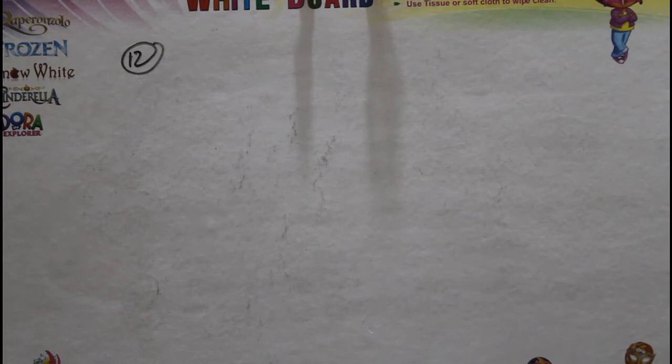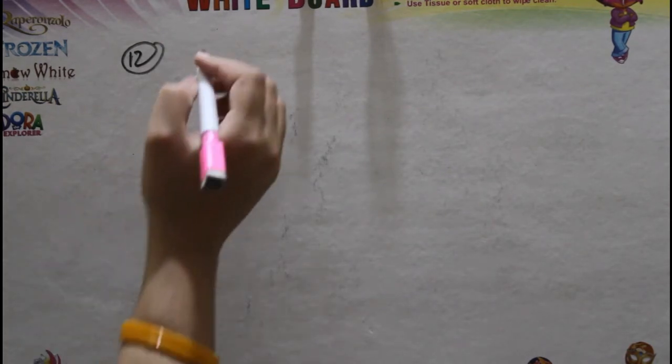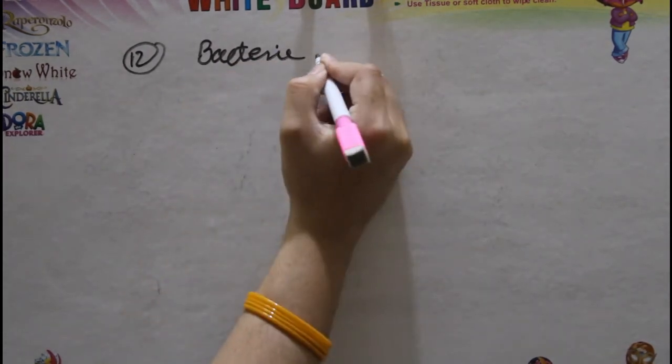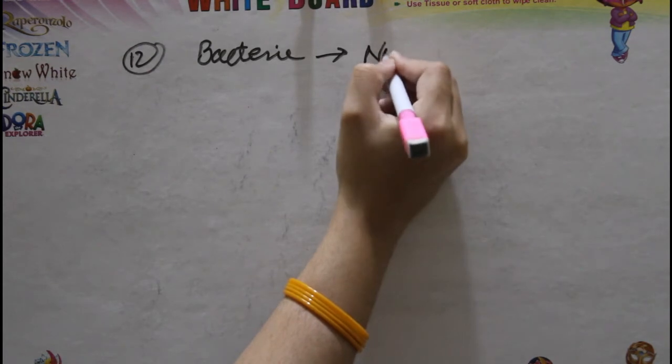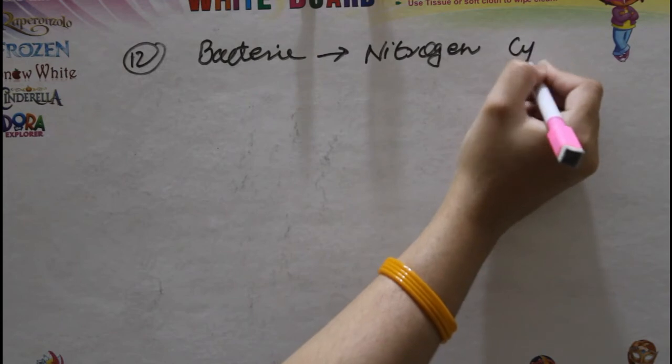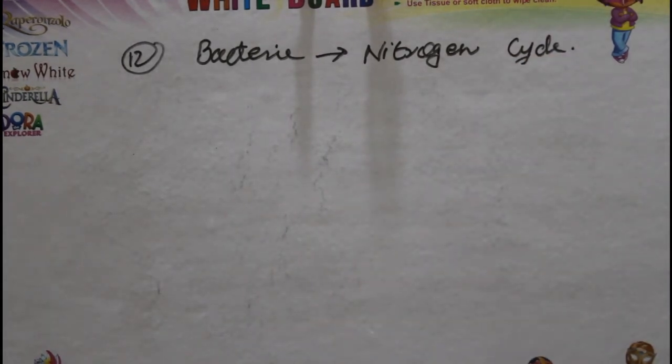Question number 12 is what is the role of bacteria in the nitrogen cycle? In the last 2-3 videos we have discussed the role of bacteria, economic role, biological role, and here we have the nitrogen cycle. As plants cannot use molecular nitrogen from the atmosphere, bacteria fix nitrogen for the plants, and in this way bacteria convert nitrogen into nitrites, and nitrites into nitrates.